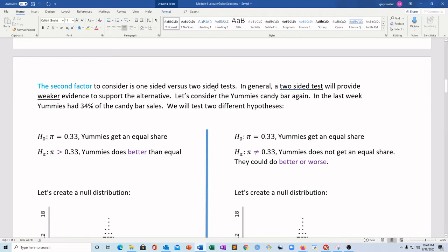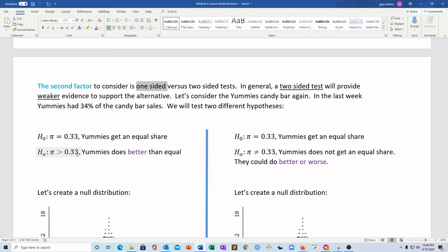So, one-sided test versus two-sided. What is this? Well, this is all about choosing our alternative hypotheses. A one-sided test means that we picked the greater than or less than symbol for our alternative. We know for some reason which direction we want to go here. If it was Buzz and Doris, we picked greater than because we knew if they're communicating, they should do better than 50%, because they're trying to get the fish.